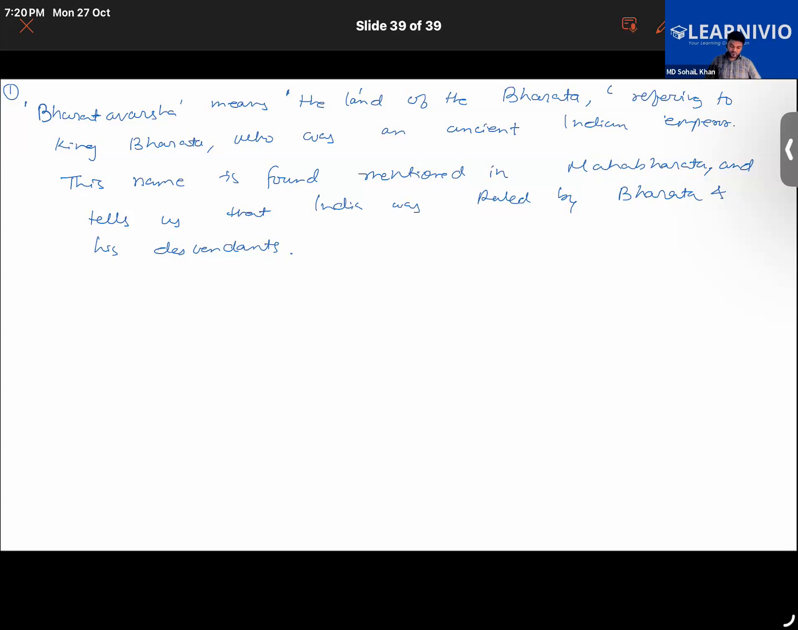What does it mean that this name is found mentioned? This name is found mentioned in Mahabharata, meaning that this name is written in Mahabharata. When you read Mahabharata, you will find this name over there.